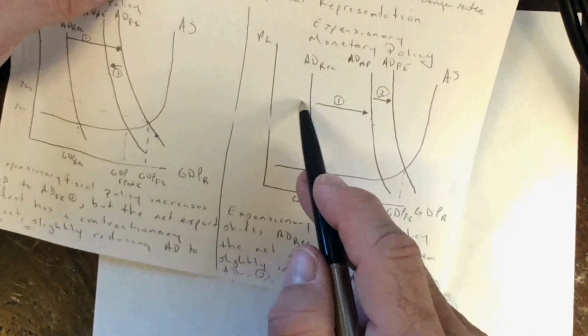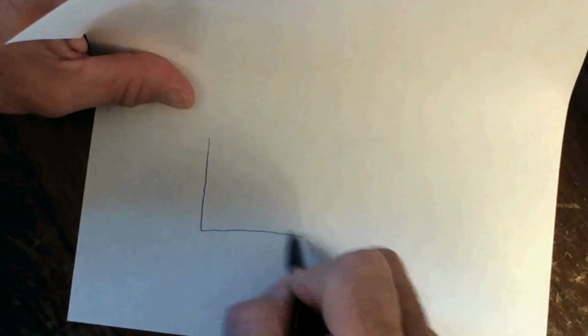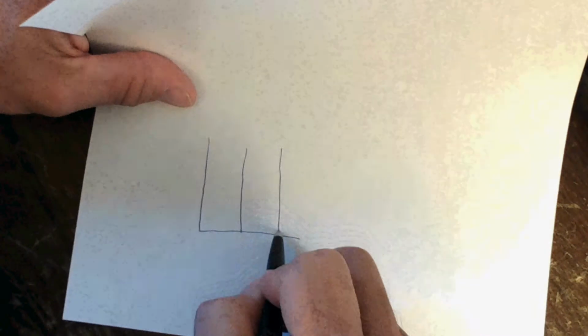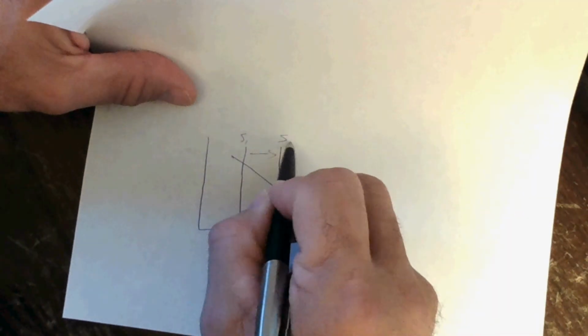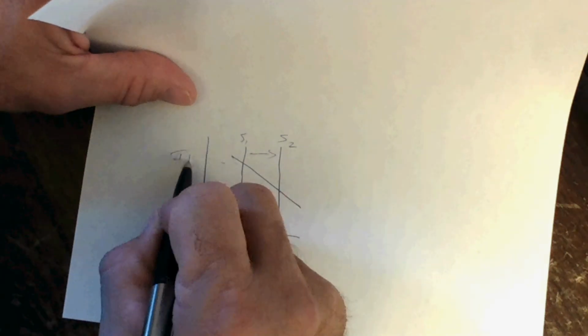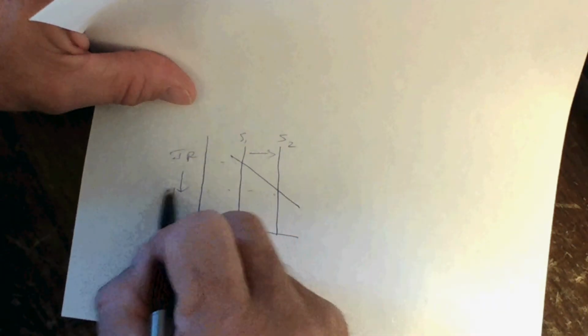If there is an expansionary monetary policy, one causing the economy to shift to the right, that would be caused by an open market operation that increases the supply of money from S1 to S2. You can see the result is a lower interest rate equilibrium.